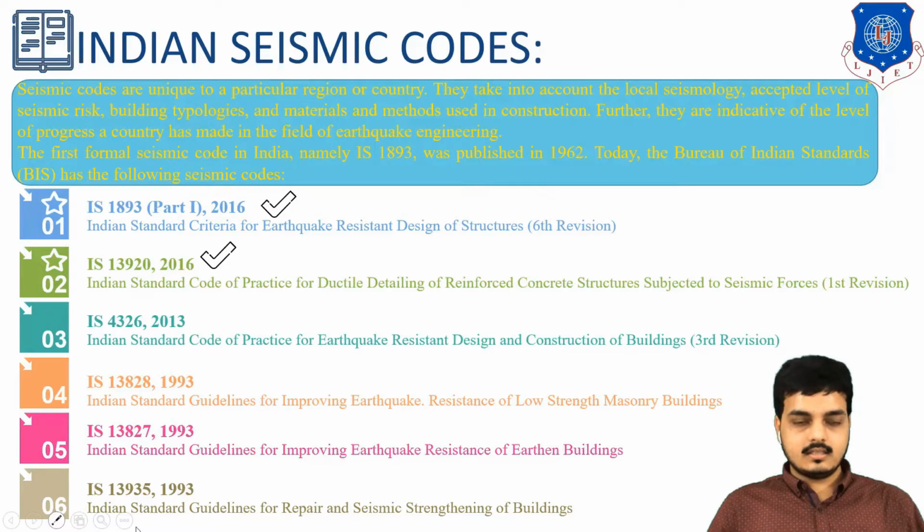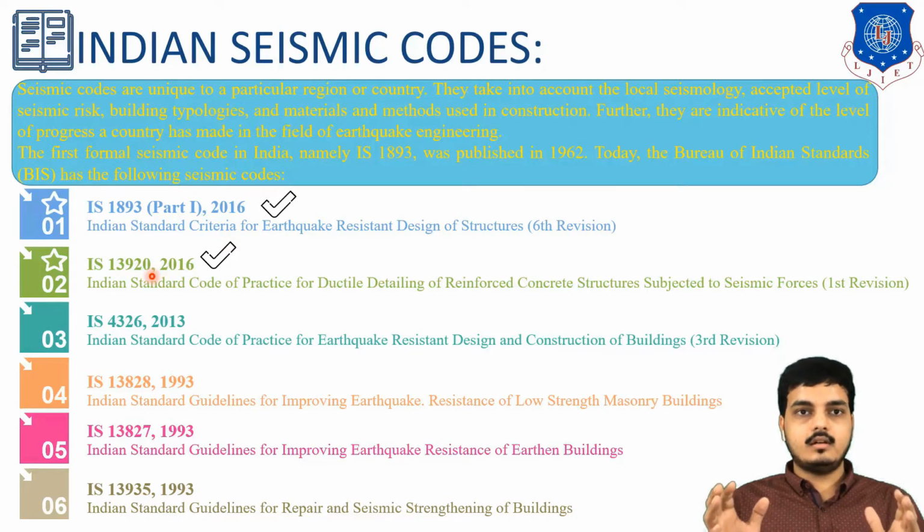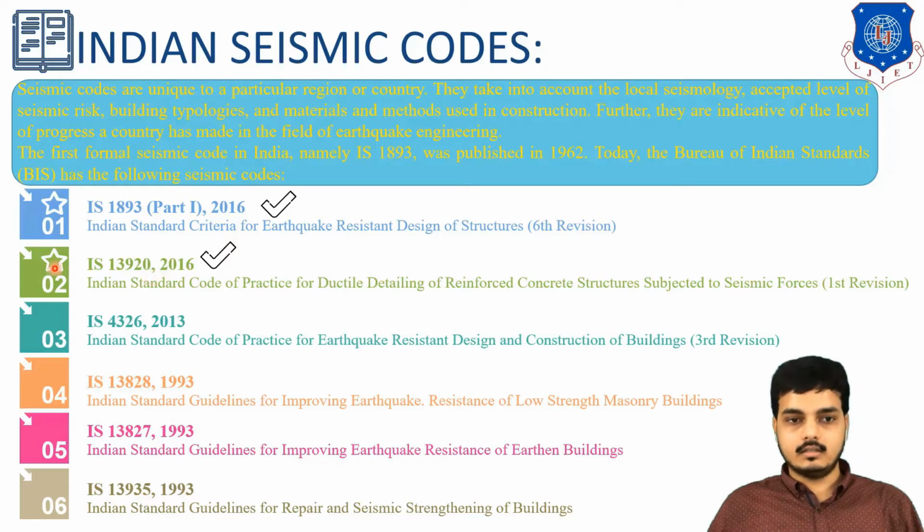Following are the seismic codes, like IS 1893 Part 1:2016. Part 1 is specifically for seismic zones, or earthquake-resistant design of structures, which is the sixth revision. Now, IS 13920 is nothing but ductile detailing. What is ductile detailing? The steel members, the spacing, where to put the number of bars and how it can be formed are all given in IS 13920.